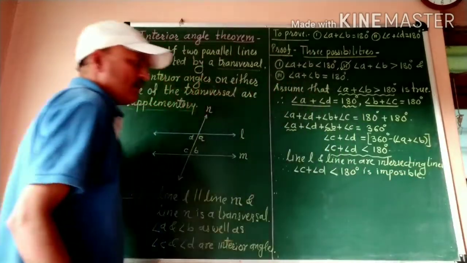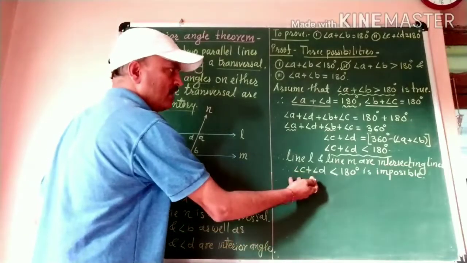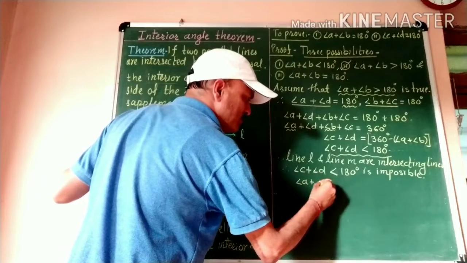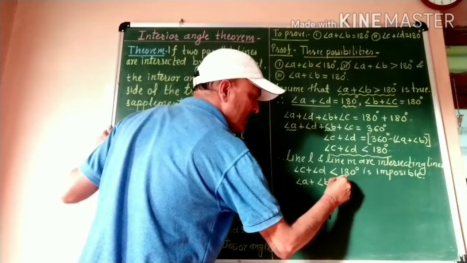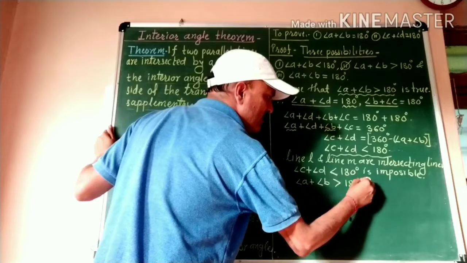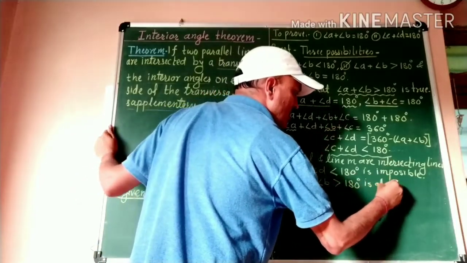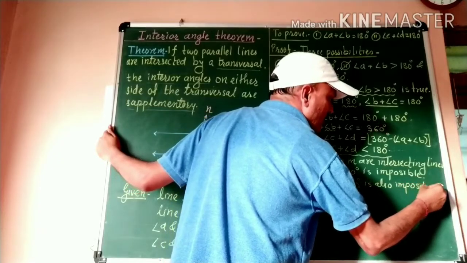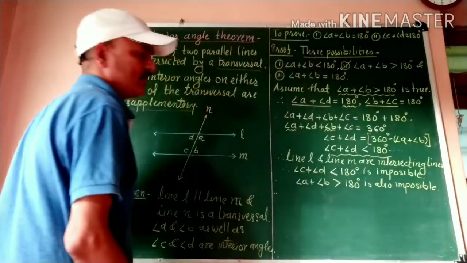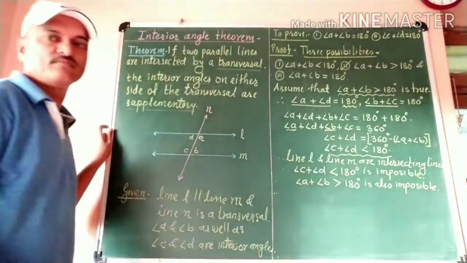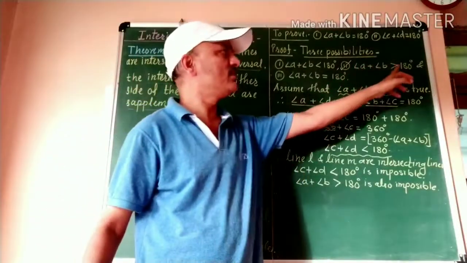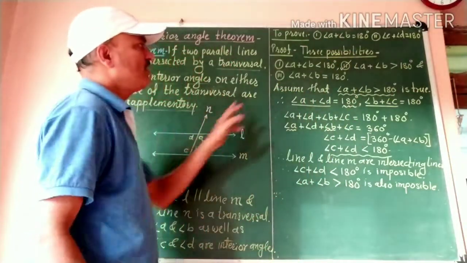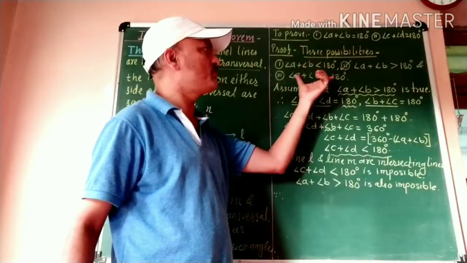Understand this? As this is impossible, angle A plus angle B is greater than 180 degrees is also impossible. Therefore, this second assumption is also wrong. Out of three possibilities, which possibility remains?